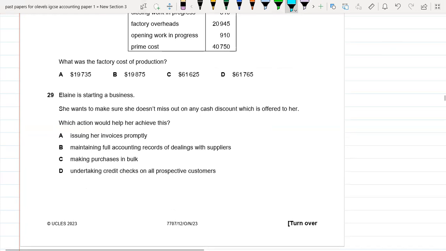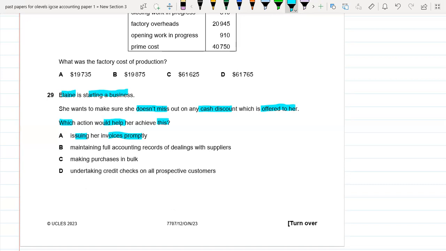So question number 29. Alan is starting a business. She wants to make sure she doesn't miss out any cash discount which is offered to her. Which action would help her achieve this? Okay. So first of all, issuing her invoices promptly. But she wants to make sure she doesn't miss out any cash discount which is offered to her.